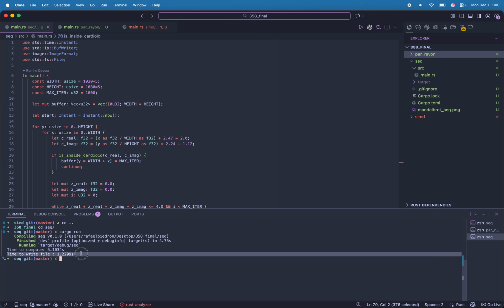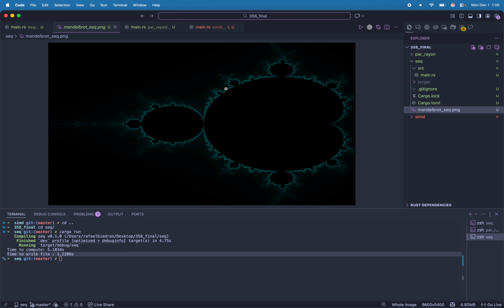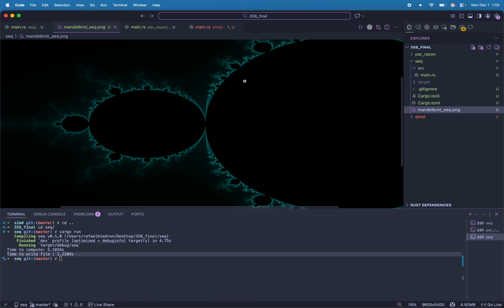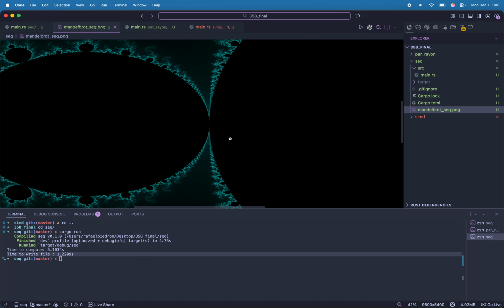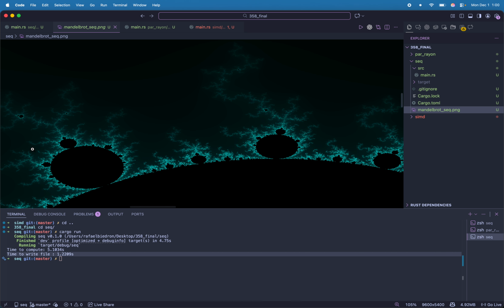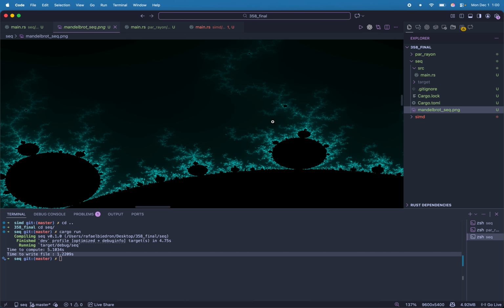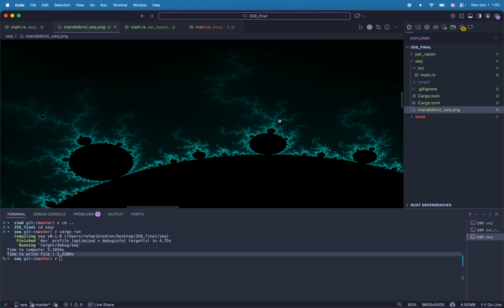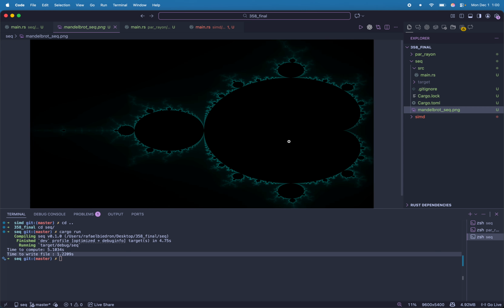And then lastly, we have the time to write the file, which takes about a second itself too. So here we see the image. It's pretty cool. We can zoom in on it a little bit and see different parts of it. We have a limited granularity just because of the scope of the programming itself, and I don't want this to run for 10 minutes to make a complex image, but this is pretty cool.